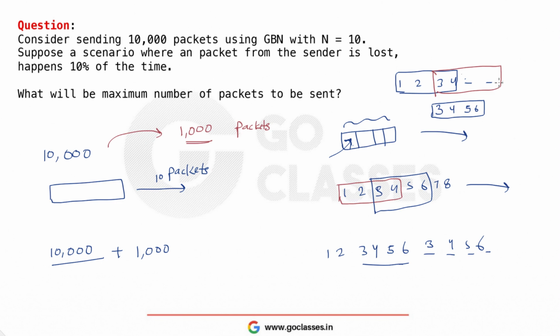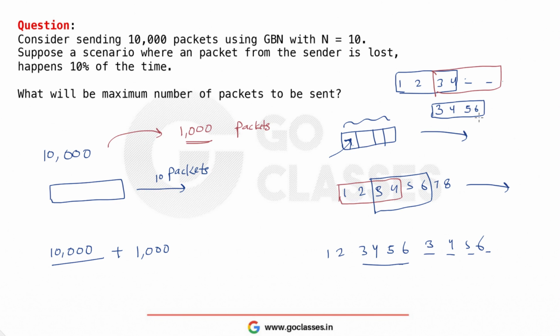Then in that case, you will only resend these 2 packets, which means 3 and 4. Because you currently do not have 5 and 6, you would not have sent these 5 and 6. Whenever the timer of 3 expires, by that time you have not sent 5 and 6. So that's why you will not resend them. You will just send them one time whenever you get them from the network layer, right?